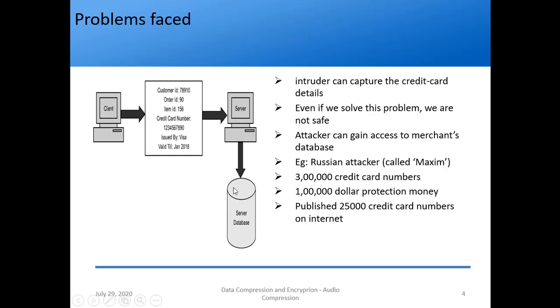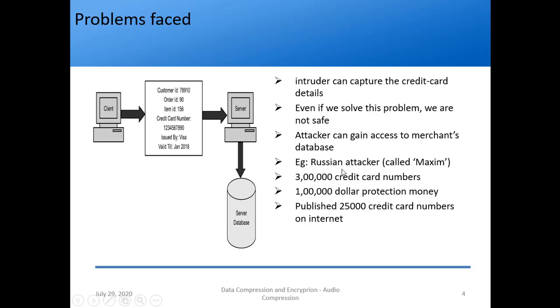So what he did, he informed the merchant that I have the credit card numbers of your customers, so I want $1 lakh per credit card as protection money, so that I don't disclose this information to anyone else. Now you might say, why will the merchant not pay? See, those are his customers, so he obviously has to keep them happy. So that is the reason he demanded such an amount of money. But in this case the merchant did not agree, so he did not give the protection money.